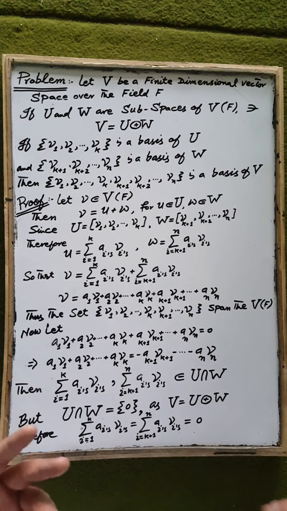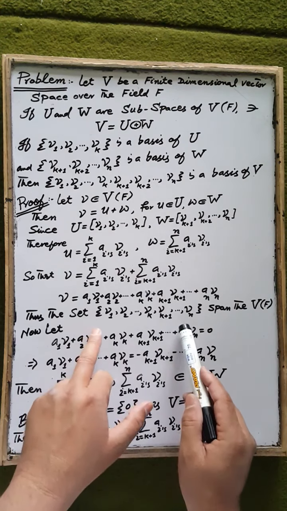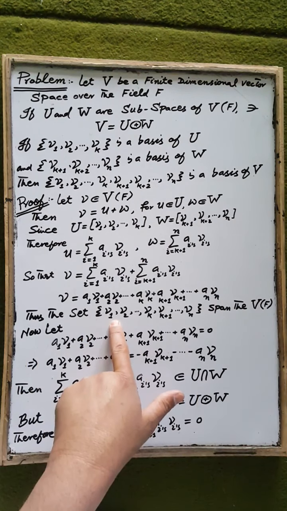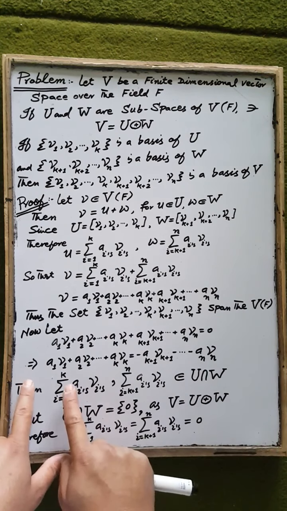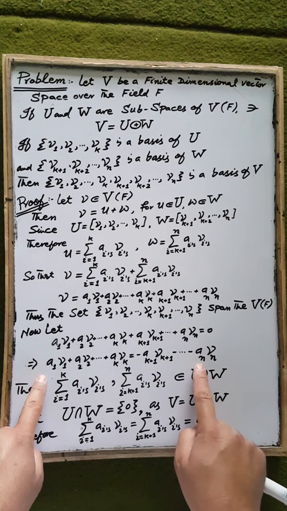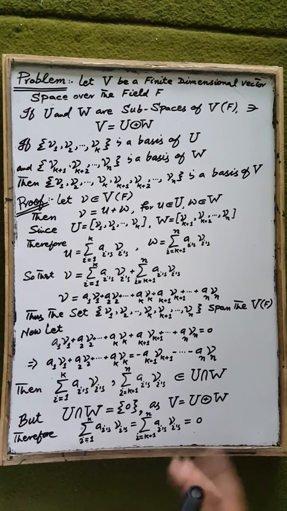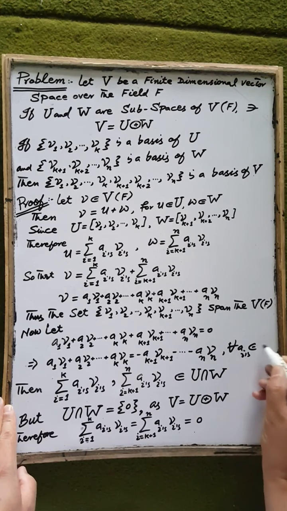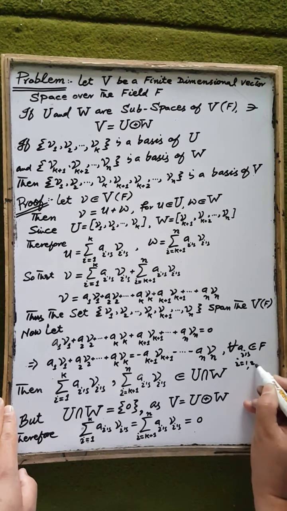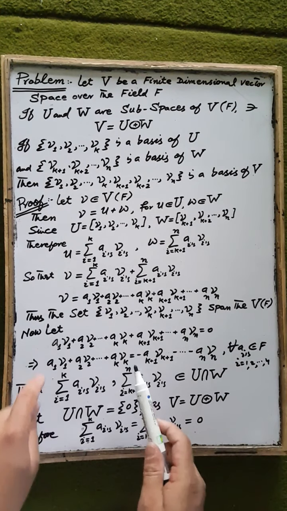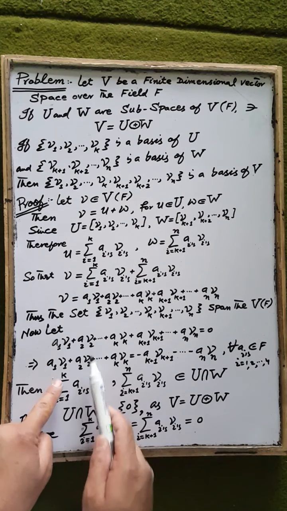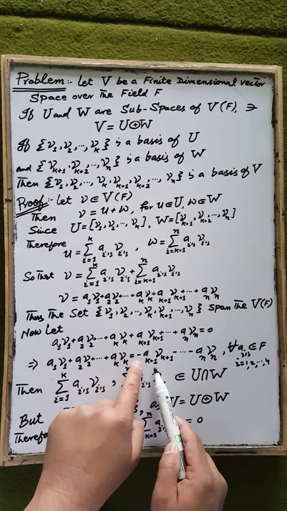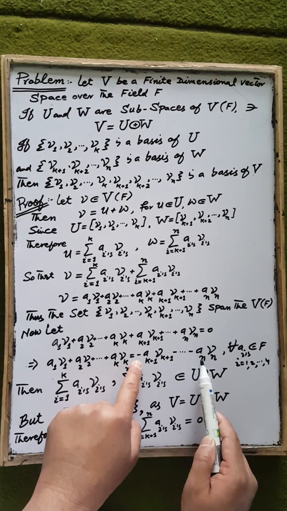Now, to check that these elements v1 up to vn are linearly independent. Take the linear combination of the elements v1 up to vn equal to 0, such that a1, a2 up to an are elements of the field. That is, each ai is a scalar for i equal to 1, 2 up to n. Now rearrange: we have a1 v1 plus a2 v2 and so on plus ak vk is equal to minus ak+1 vk+1 minus and so on minus an vn.